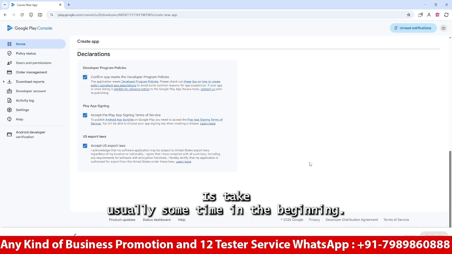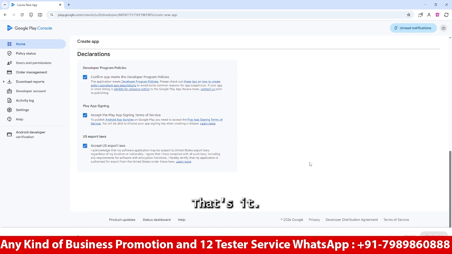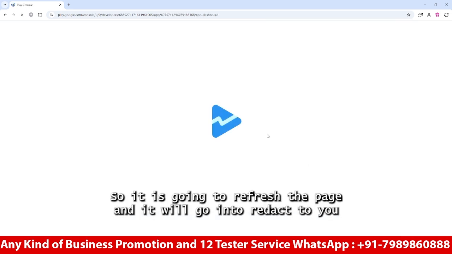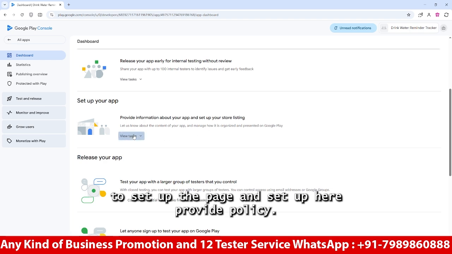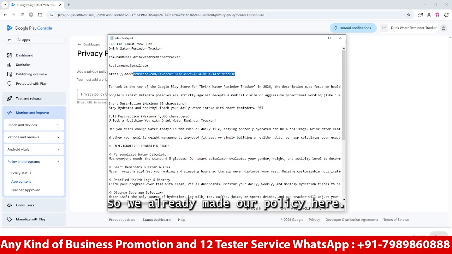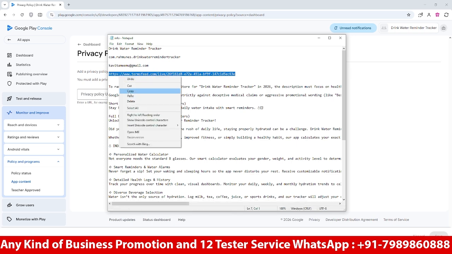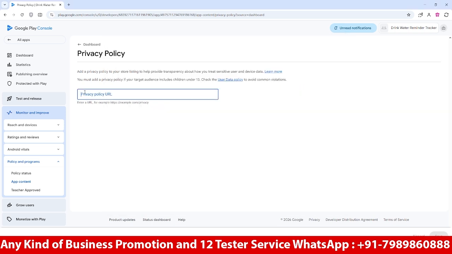It usually takes some time in the beginning, otherwise it will not be a big problem. That's it. It will refresh the page and redirect you to set up the page. Provide the policy. We already made our policy here, so just copy and paste.